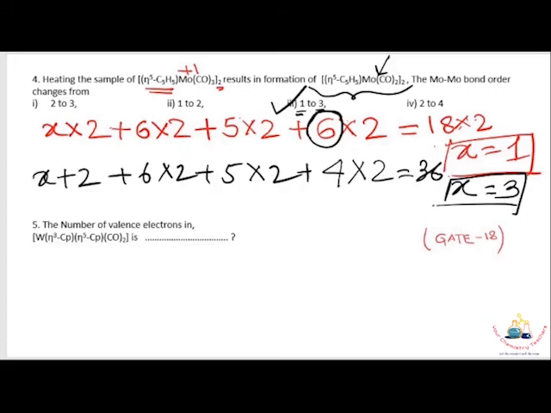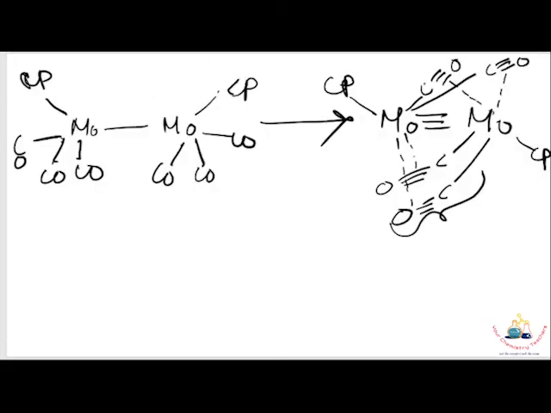Now I will tell you the interesting fact of this reaction. Here is the reaction, this is the reactant, and this is the product. When you heat this complex, it liberates carbon monoxide and gives the molybdenum-molybdenum triple bonded complex.